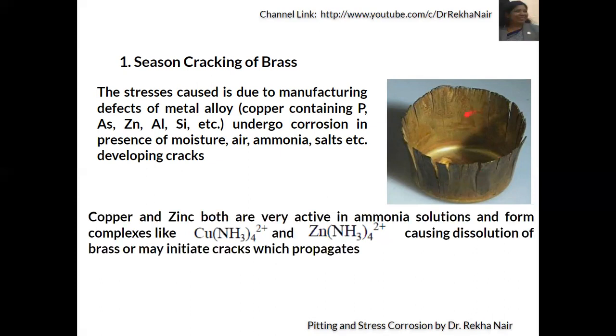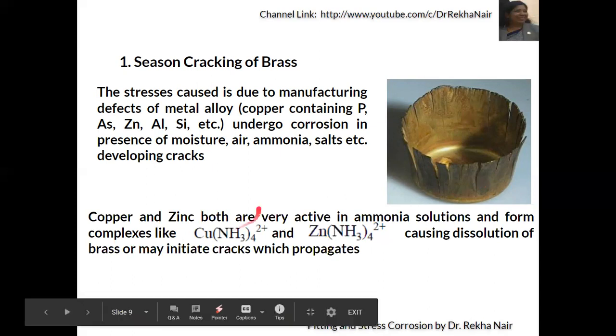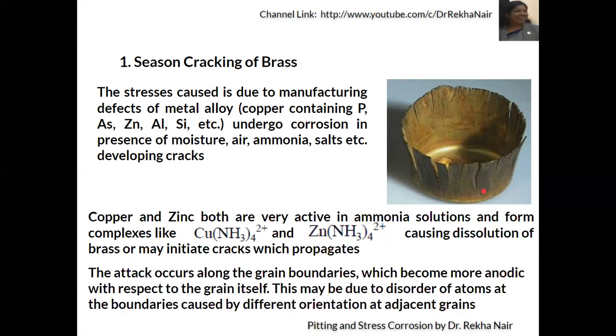Copper and zinc both are very active in ammonia solutions, and they will form complexes like copper ammonia complexes and zinc ammonia complexes, which will cause dissolution of the brass and will initiate cracks which go on propagating. The attack occurs along the grain boundaries. As I discussed in the previous slide, this will become more anodic with respect to the grain, and because of the smaller area of anode, the attack will go on increasing at the boundaries.